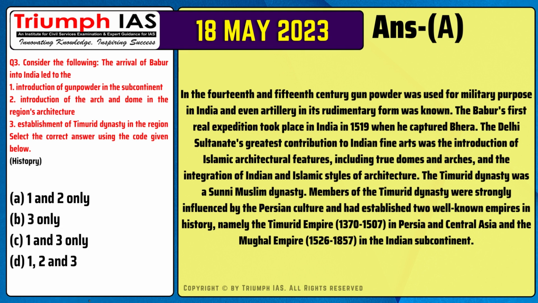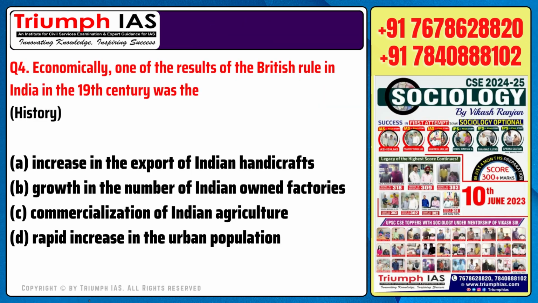The Timurid dynasty was a Sunni Muslim dynasty. Members of the Timurid dynasty were strongly influenced by the Persian culture and had established 2 well-known empires in history, namely the Timurid Empire, 1370 to 1507, in Persia and Central Asia, and the Mughal Empire, 1526 to 1857, in the Indian subcontinent.